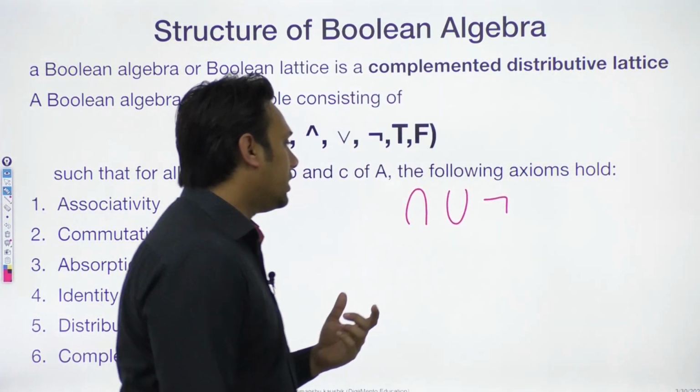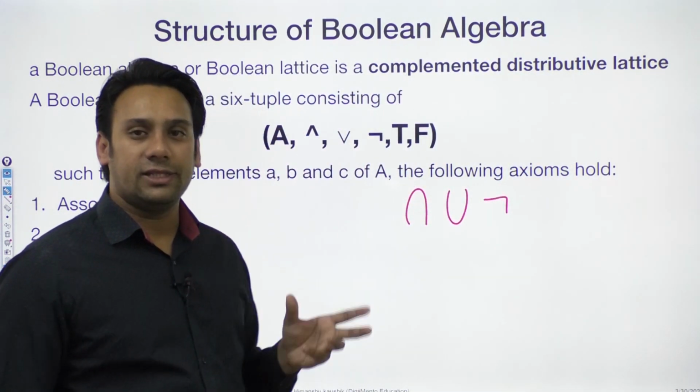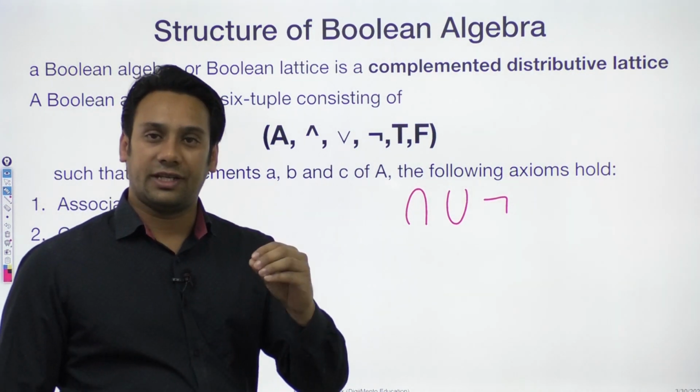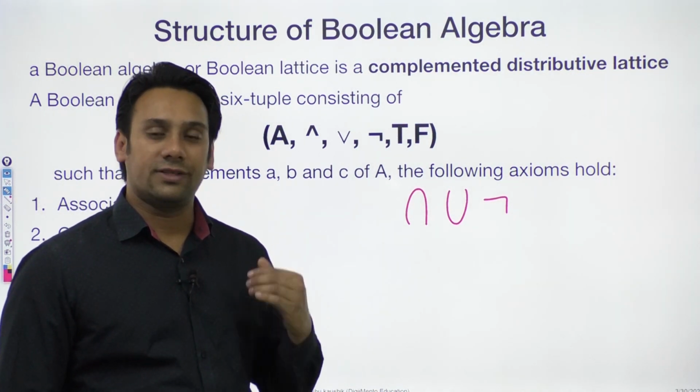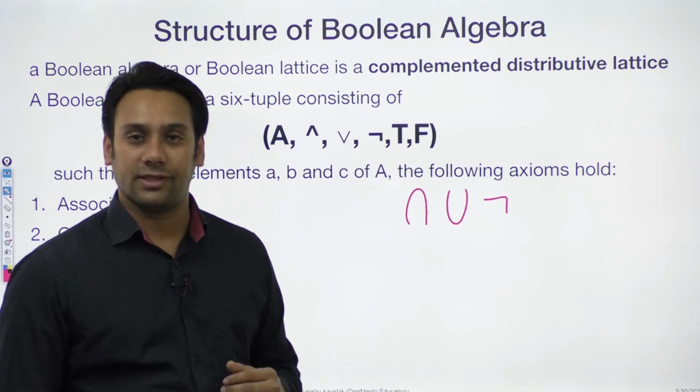So how can we say it is a Boolean algebra? Any algebra, if it has a certain kind of structure and it follows certain kinds of axioms, then we call it a Boolean algebra.